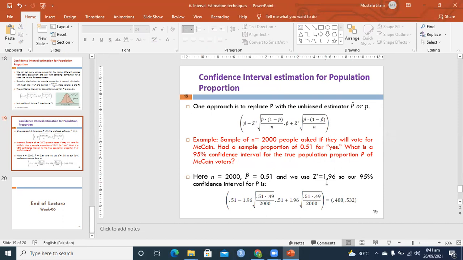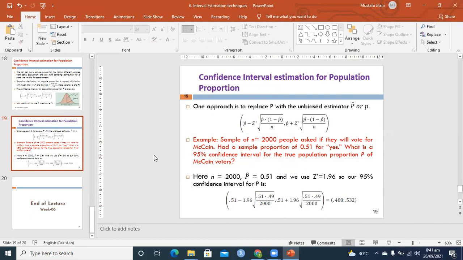We put in the values: 0.51 plus or minus 1.96 times the square root of 0.51 times 1 minus 0.51, which is 0.49, divided by the sample size. It gives 48.8% to 53.2% of people willing to vote for McCain.